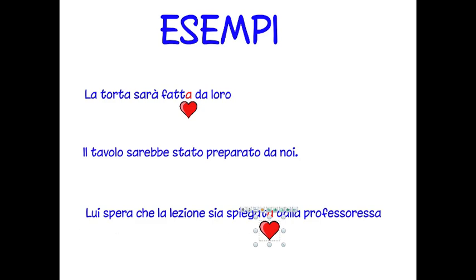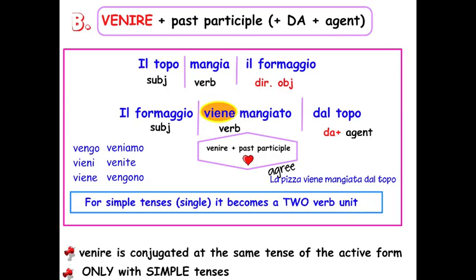The second way to make a passive form is to use venire, which will be conjugated at the same tense as your active form, plus past participle, and then as usual, you will need to agree. So, for example, la pizza viene mangiata dal topo. Va bene? This is a quick reminder how you conjugate venire.